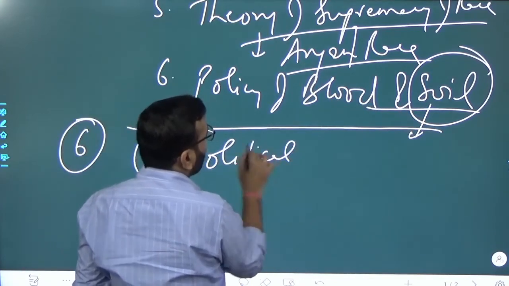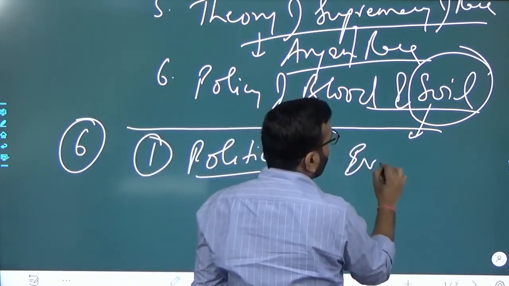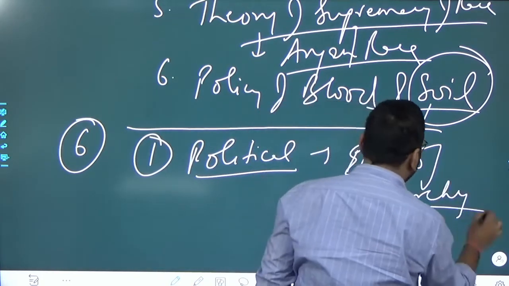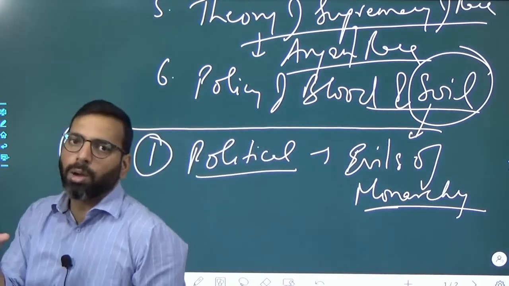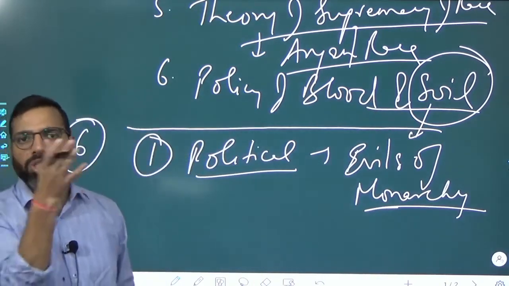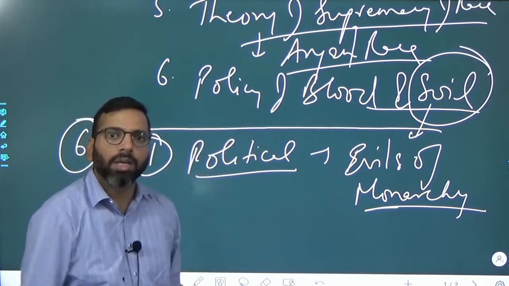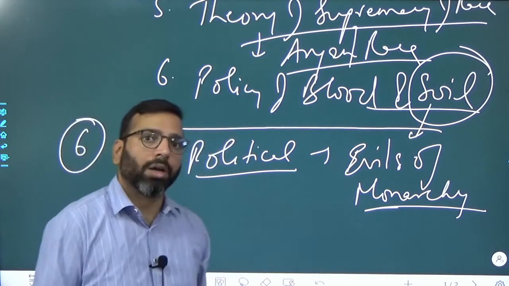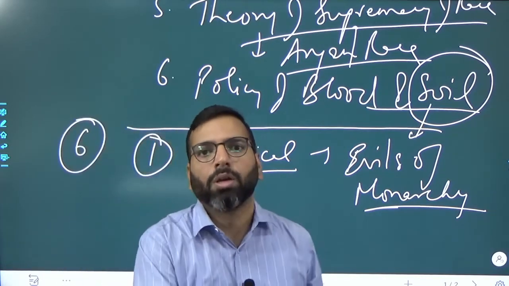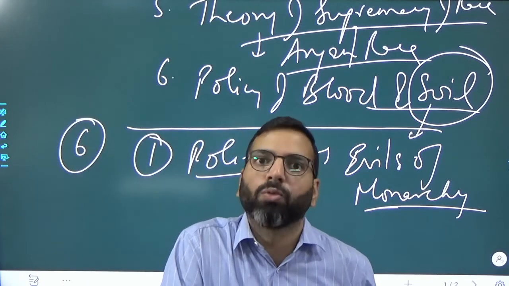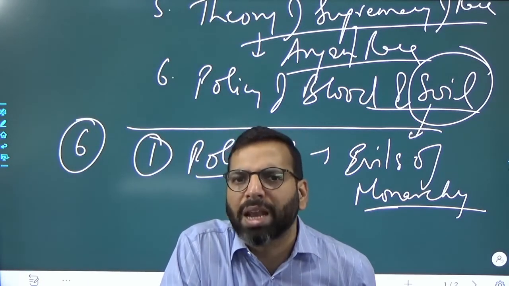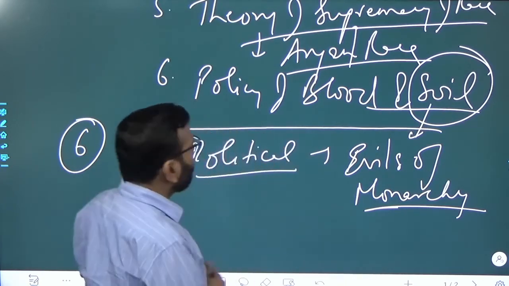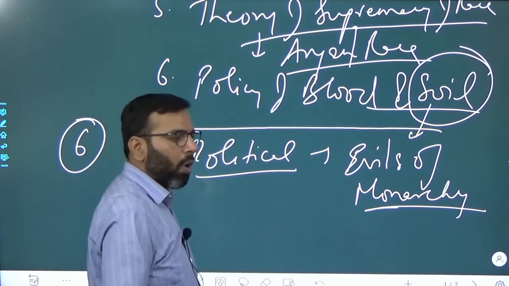दोनों जगह तो autocratic monarchy थी ना, so evils of monarchy, give the examples also. Without examples this point is not complete. Give the example Louis 15, Louis 16 in France, और यहाँ कौन थे? यहाँ czars. So give that example, and in the Russian case even mention the name of Tsarina and Rasputin, under whose influence the Tsar was an inefficient administrator or ruler. Okay, so that you need to mention. Evils. Political हो गया. Political के बाद और क्या आता है?